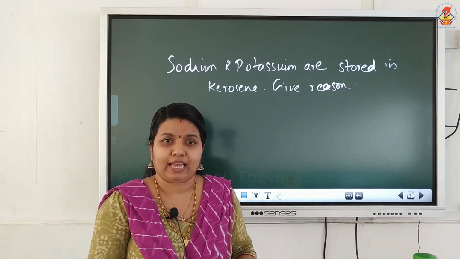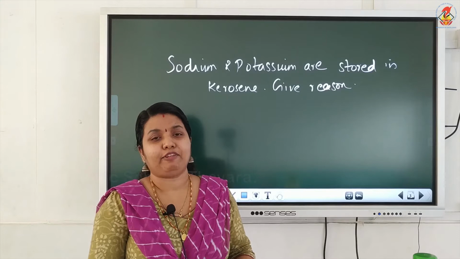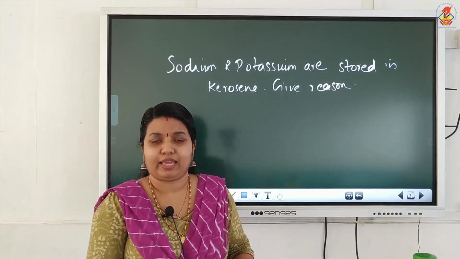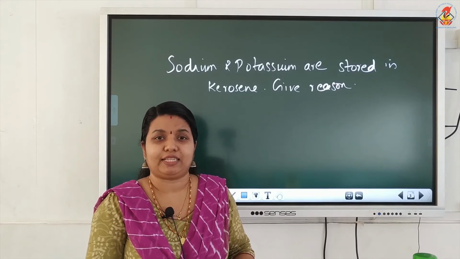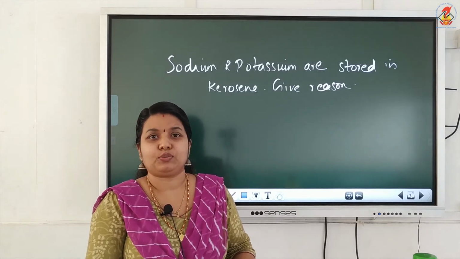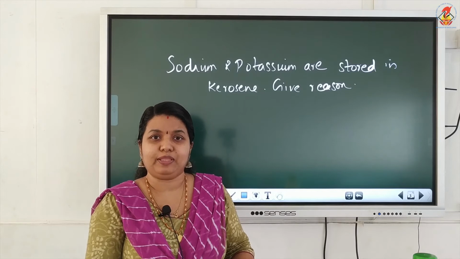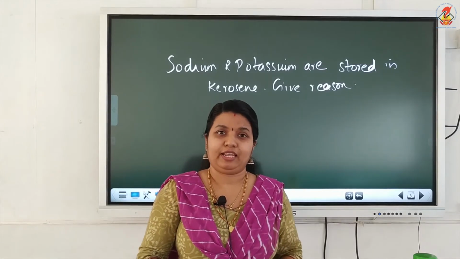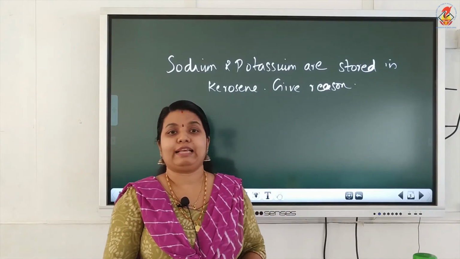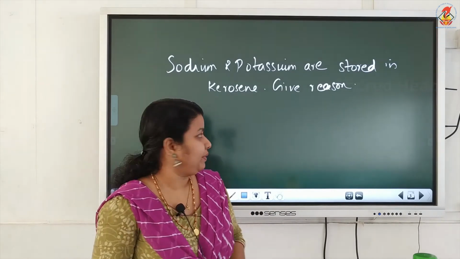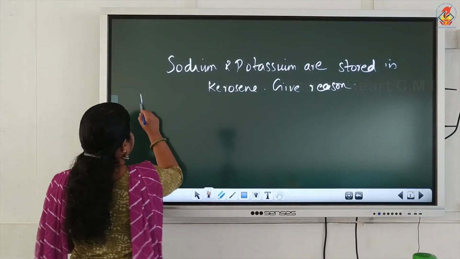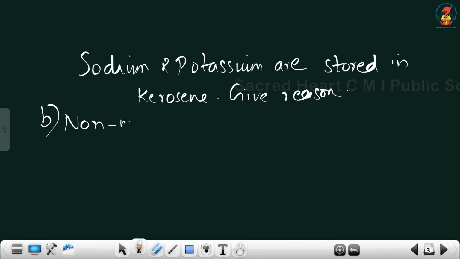These two metals are highly reactive. They have a very violent reaction with both air and water, and in both these reactions a large amount of heat energy is liberated. So, to prevent the contact of these metals with air and water and also to avoid accidental fires, these metals are stored in kerosene. Okay. Now, how non-metals react with water.